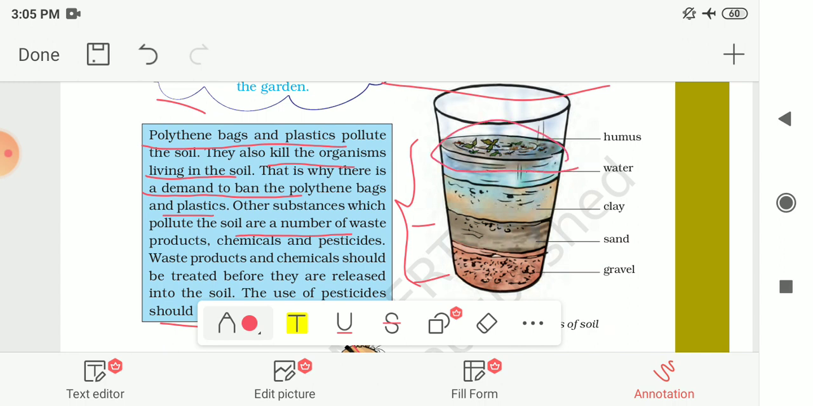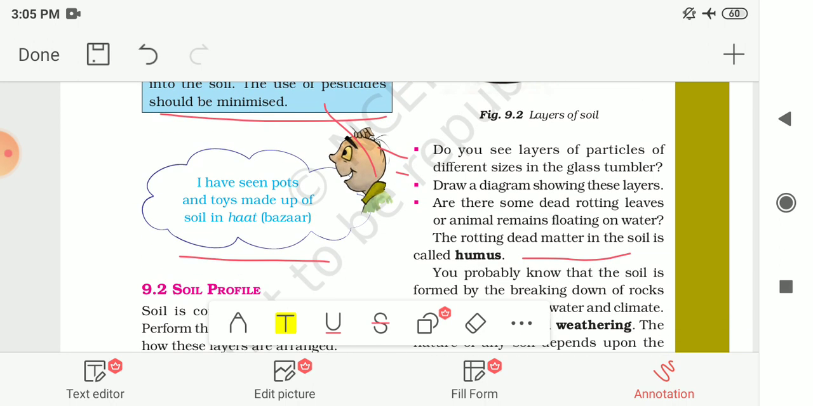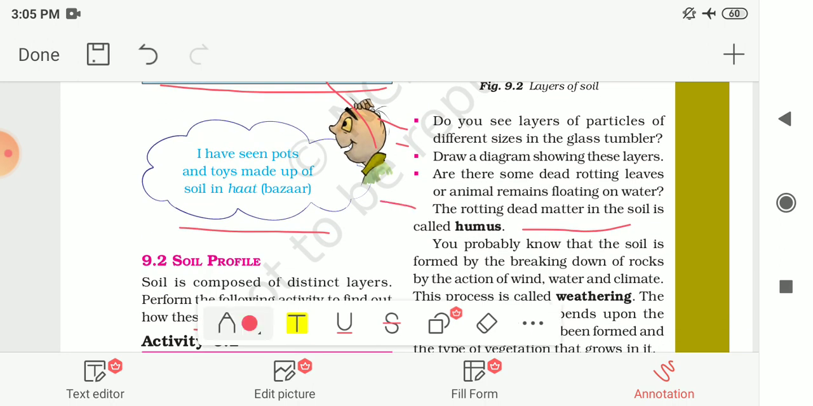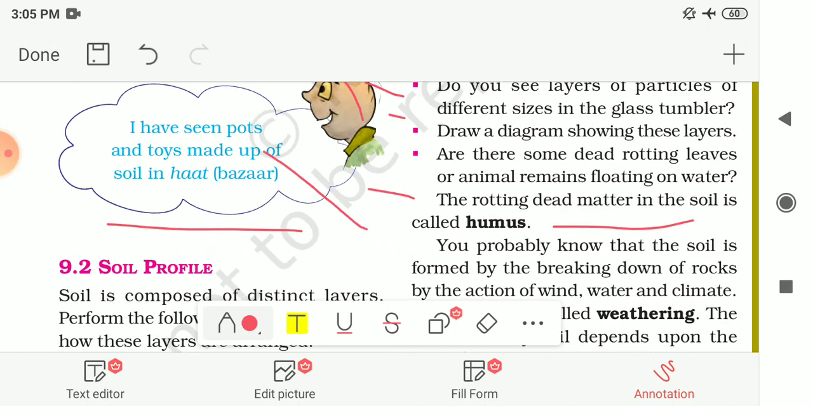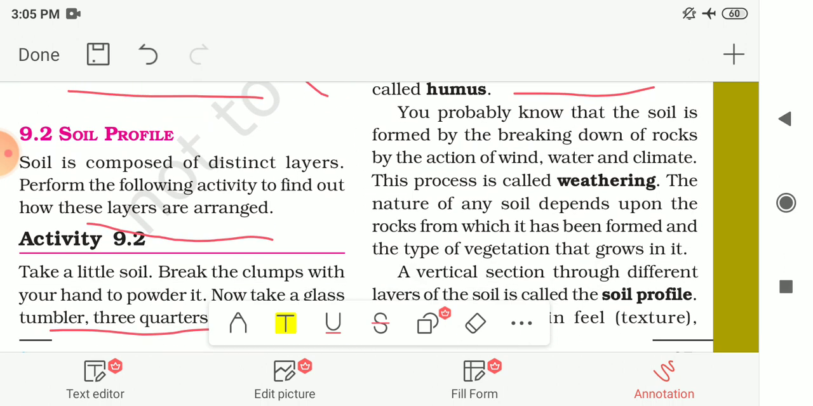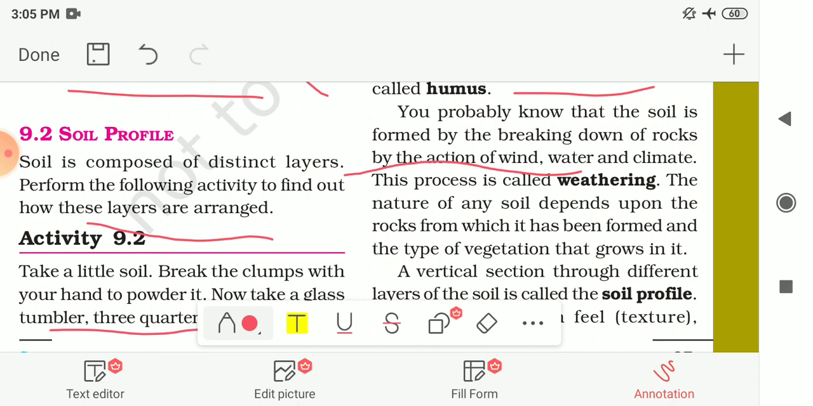In the upper part you can see some rotten dry leaves and some excreta of animals, and the rotting dead matter in the soil is called humus. They are floating on the water. You probably know that soil is formed by the breaking down of rocks by the action of wind, water and climate. This process is known as weathering.